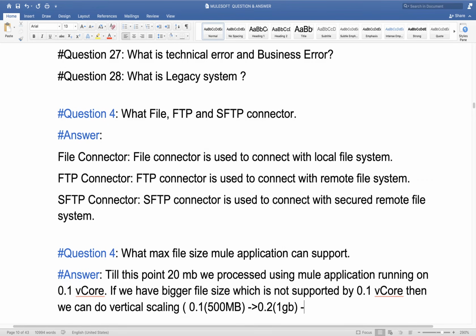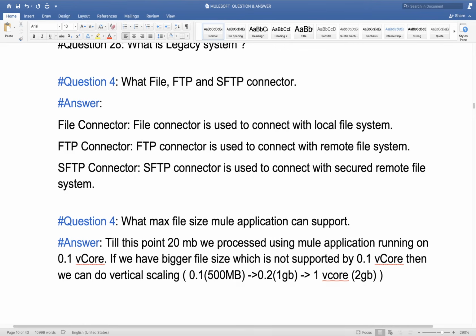After that we have 1 vCore, which will contain 2 GB of memory. So we can do vertical scaling and increase this vCore and heap size, and based on that we will be able to support bigger files. You can answer in this way and this should be 100% satisfactory.